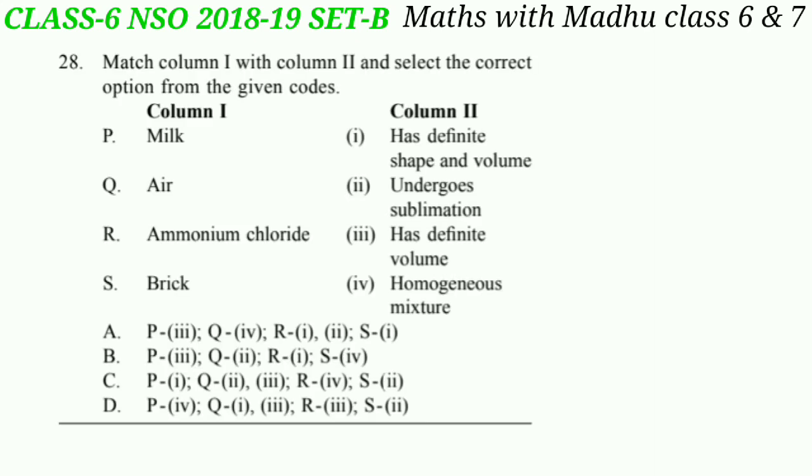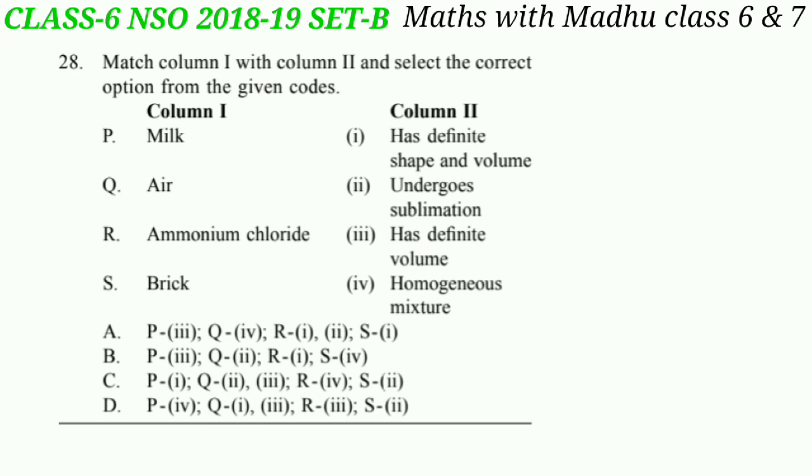Now question 28. Match column 1 with column 2 and select the correct option from the given codes. P. Milk. Milk is a liquid, so it has definite volume. So it will be III in column II. Now Q is air. Air is a homogeneous mixture of different gases. So it will be IV. R. Ammonium chloride. Ammonium chloride undergoes sublimation and being a solid has definite volume and shape. So this should be I and II.